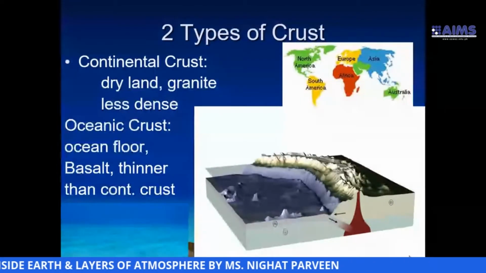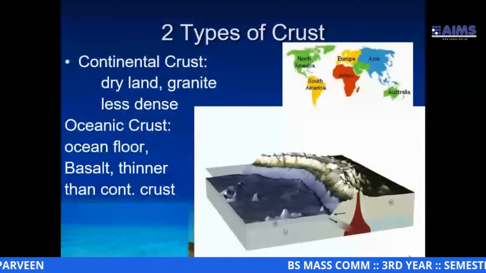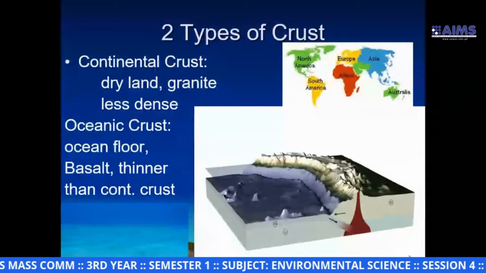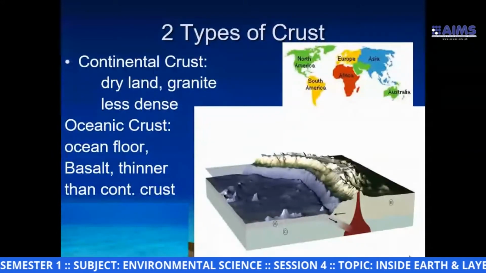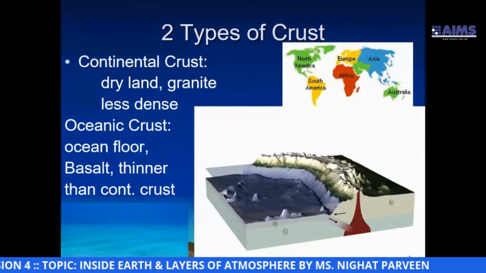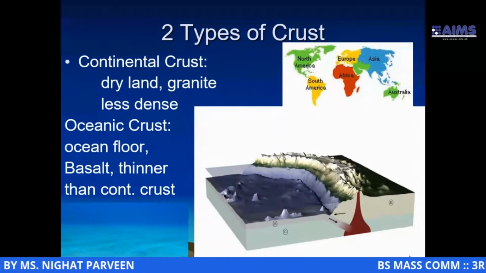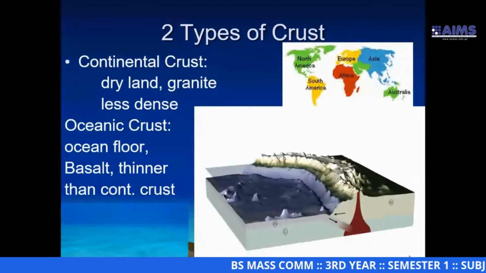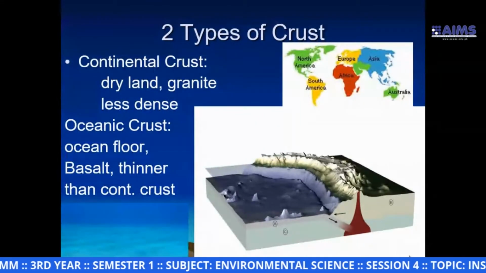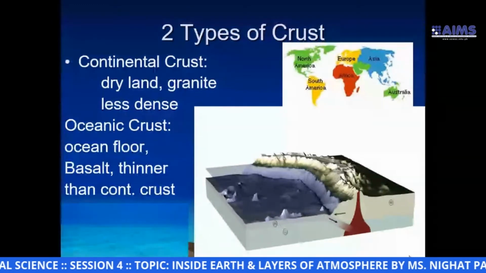So crust is of two different types: continental crust and oceanic crust. Continental crust is dry land, comprises mostly granite, and is less dense, while oceanic crust is ocean floor, ocean surface, comprises basalt, and is thinner than continental crust.